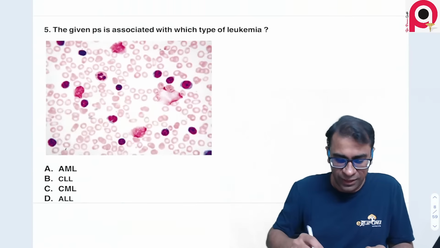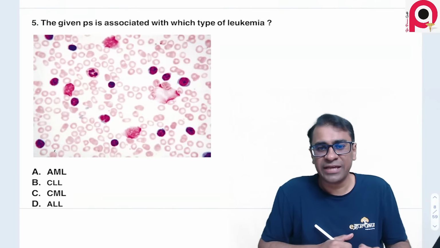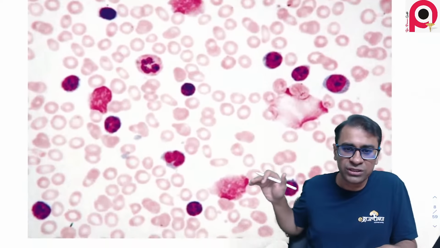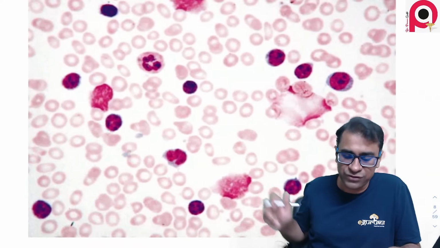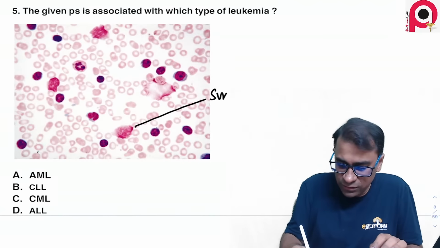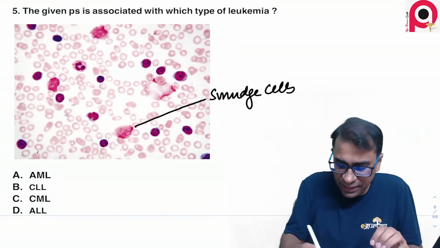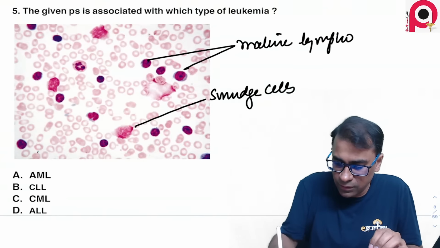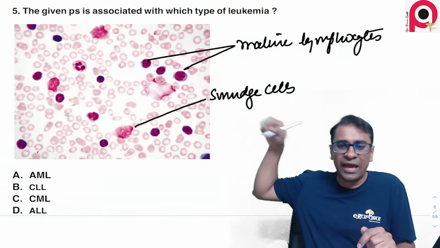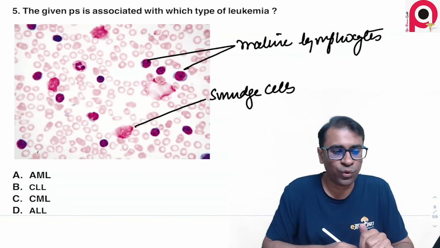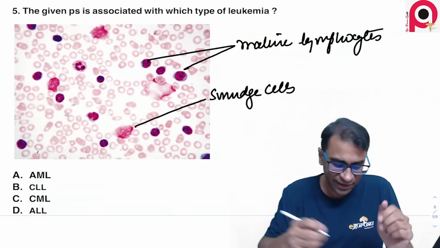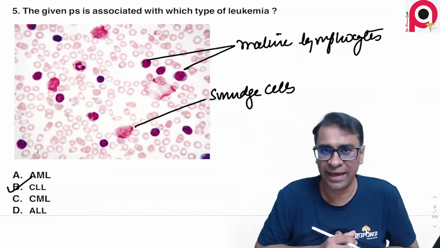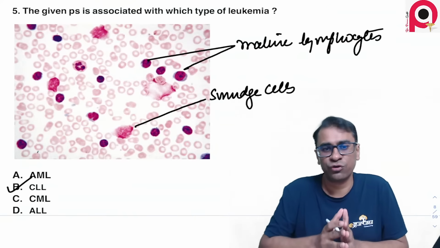Anyhow, the given peripheral smear is associated with this leukemia. Now, what do you see here? This actually becomes a case of smudge cells. These are the smudge cells, and these are the mature lymphocytes. So with smudge cells and mature lymphocytes, the answer was very clear: chronic lymphocytic leukemia (CLL).